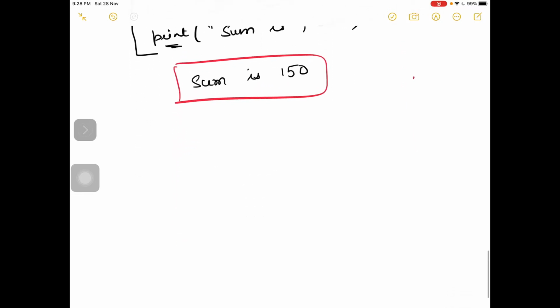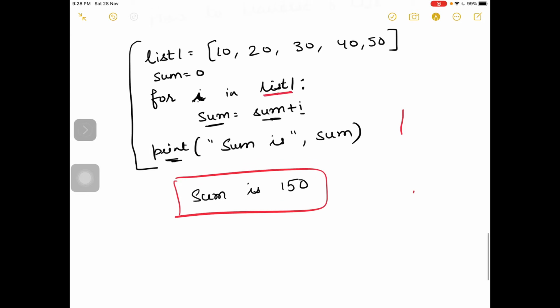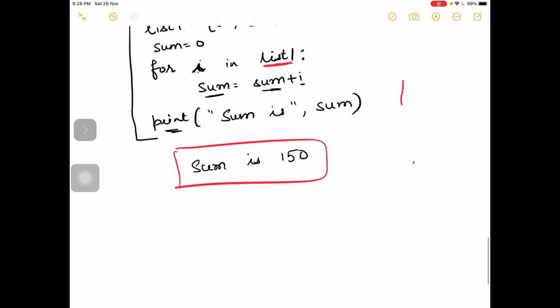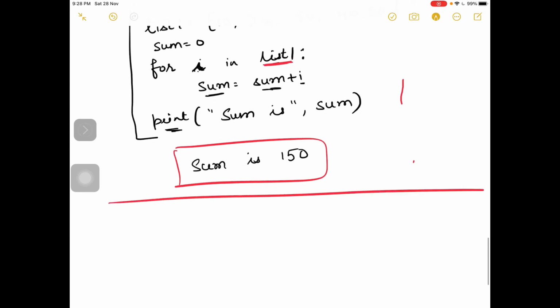So I am telling you one more program. Here I was picking all the elements of list 1 one by one, but now we will use the index position to traverse the list. I am doing the same program to sum the items of a list. I am again taking a variable list 2 in which I have stored 5 numbers with different values.